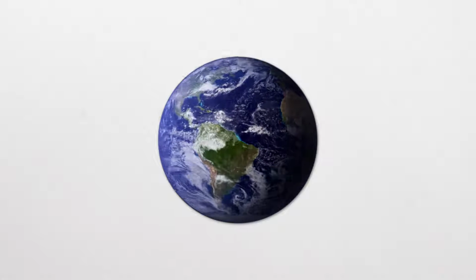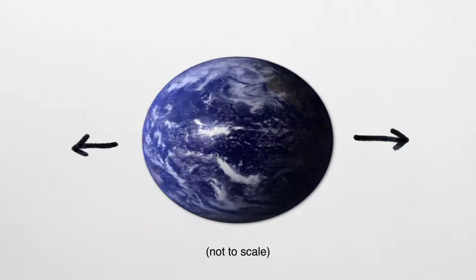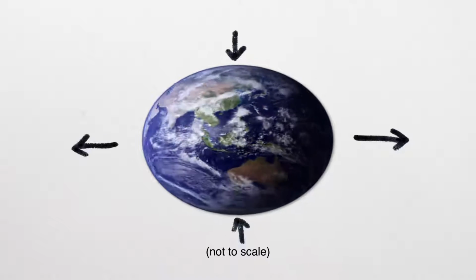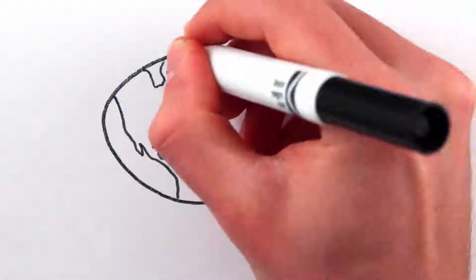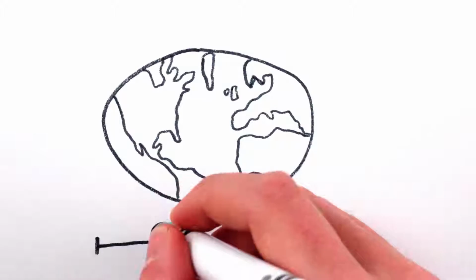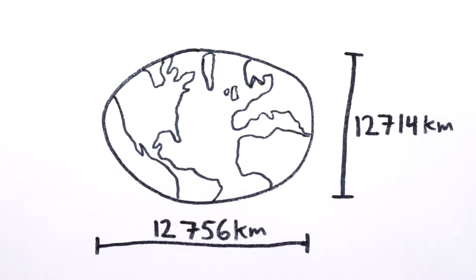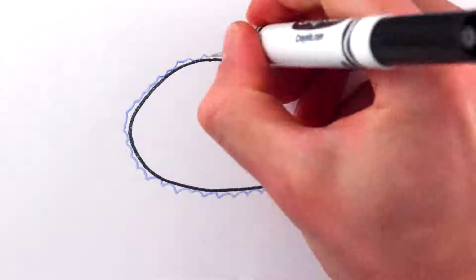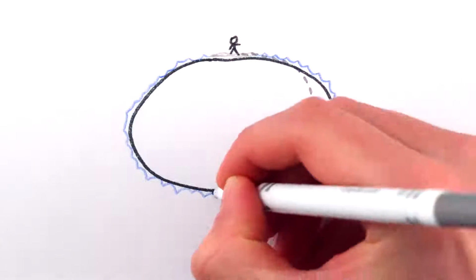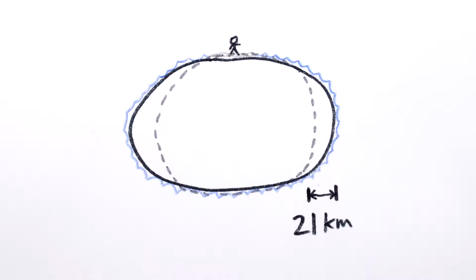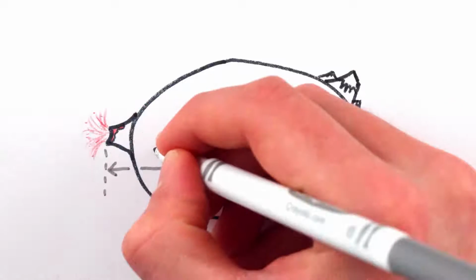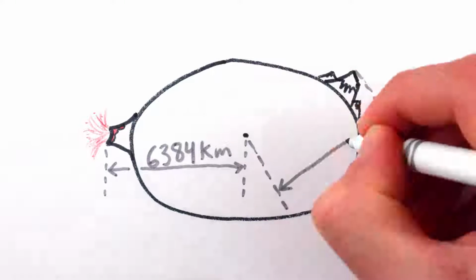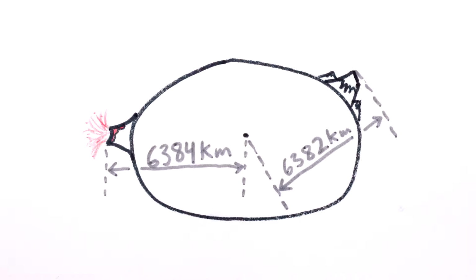It's spinning, so bits closer to the equator are thrown out by centrifugal effects and the poles get squashed in a bit. In fact, the Earth is so non-spherical that it's 42 kilometers farther across at the equator than from pole to pole. That means if you thought the Earth were a sphere and defined sea level by standing on the sea ice at the North Pole, then the surface of the ocean at the equator would be 21 kilometers above sea level. This bulging is also why the Chimborazo volcano in Ecuador, and not Mount Everest, is the peak that's actually farthest from the center of the Earth.